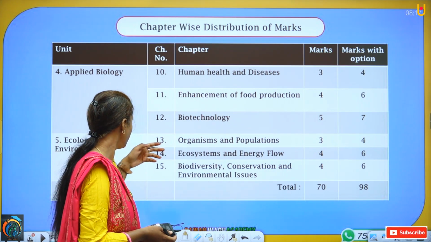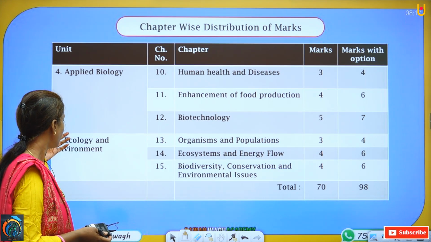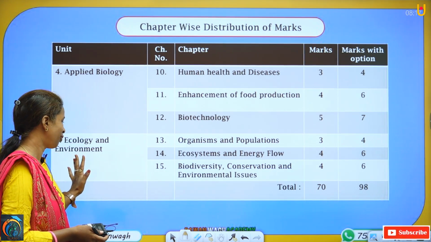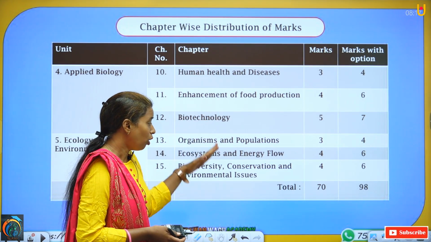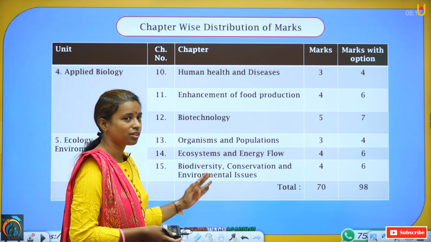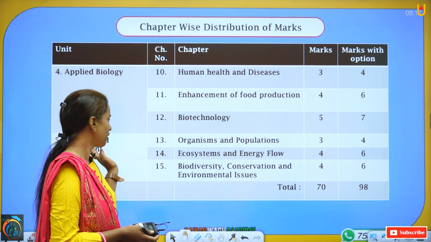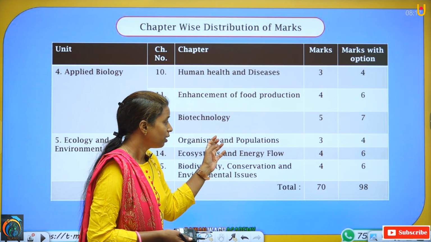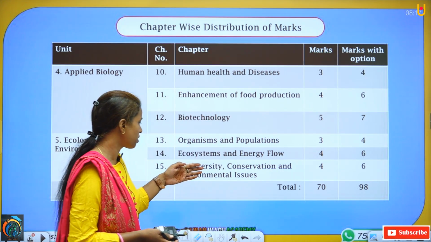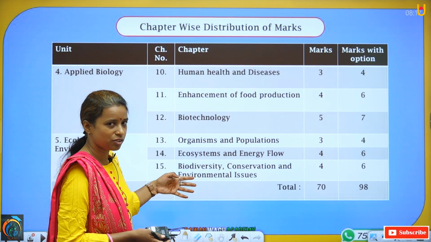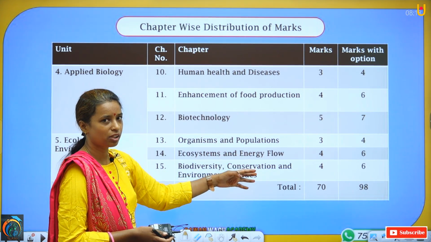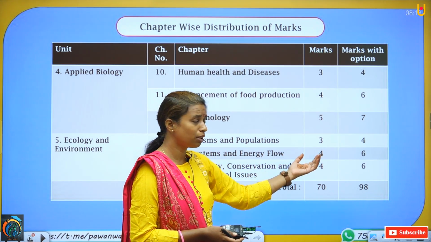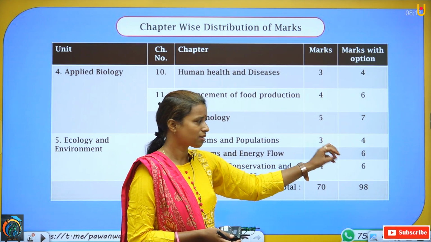Okay. Now we are going to the last unit from our syllabus, that is ecology and environment. Again, all these 3 lessons are related to each other. That's why they are kept in this unit, ecology and environment. Now again, these last 2 lessons, ecosystem and energy flow, as well as biodiversity, conservation and environmental issues, have the same mark distribution, that is minimum marks are 4 and maximum marks are 6.